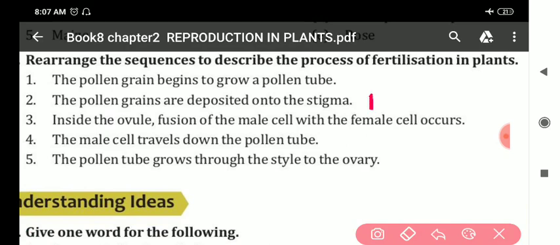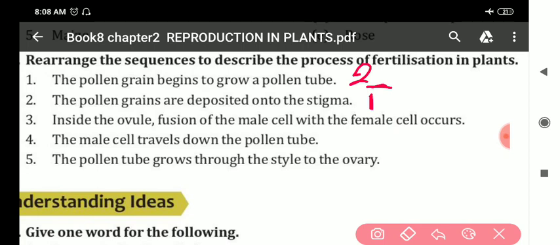First, the pollen grains are deposited onto the stigma. This is the first statement. Then this one is the second statement. Clear? Pollen grain begin to grow a pollen tube. This is second statement.